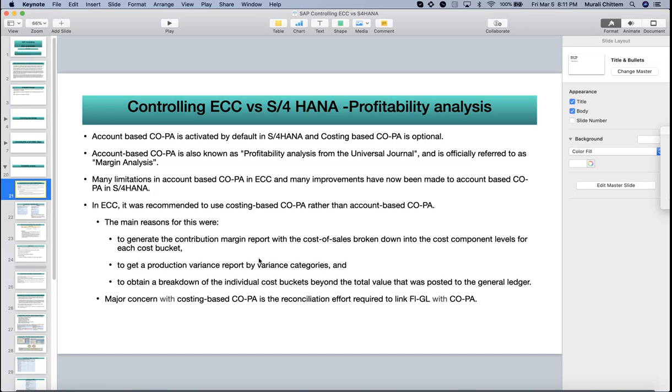The major concern with costing-based COPA is the reconciliation effort required to link FI GL with COPA. Normally, during month end, it is a nightmare for the people working in finance. It is very tough to reconcile costing-based COPA with FI GL. So, to mitigate all these reconciliation issues, SAP is recommending to use account-based COPA. Because of this, reconciliation issues can be mitigated.